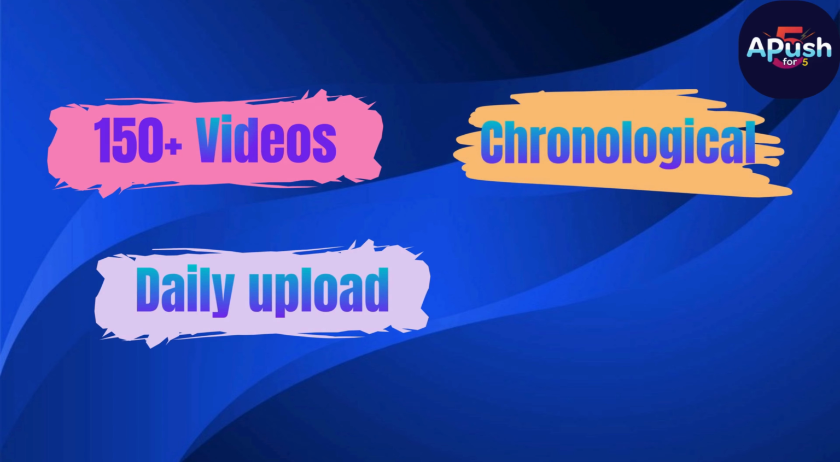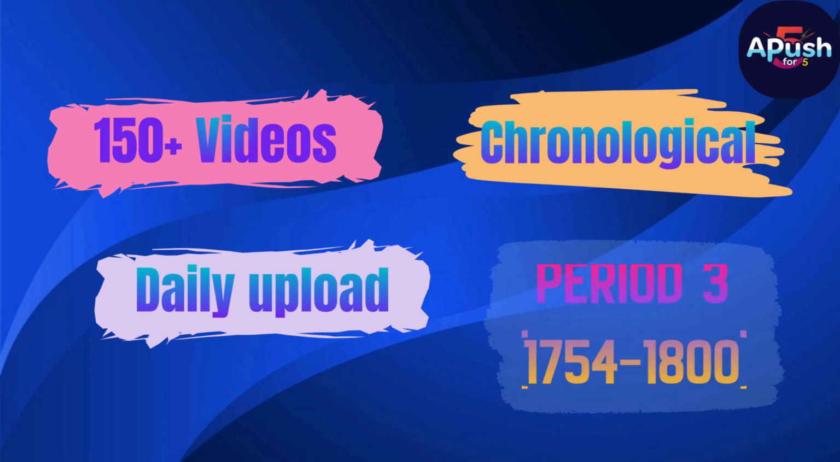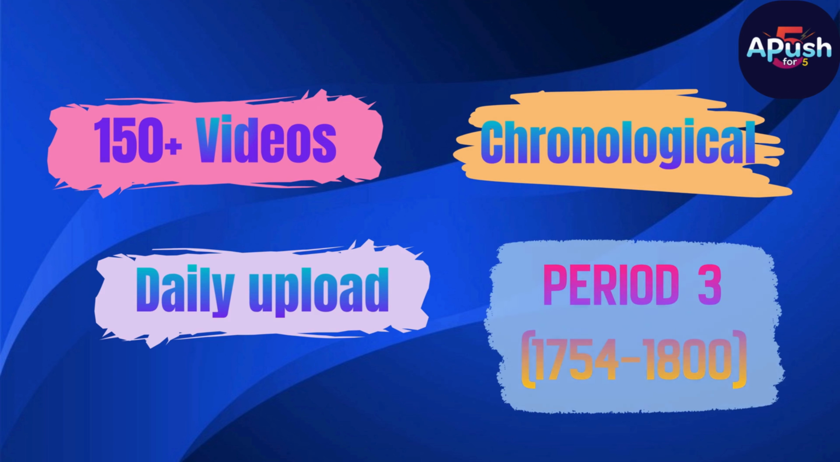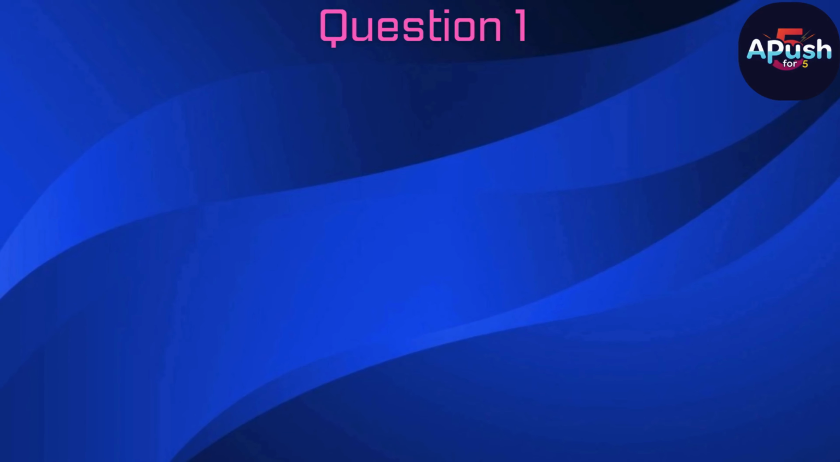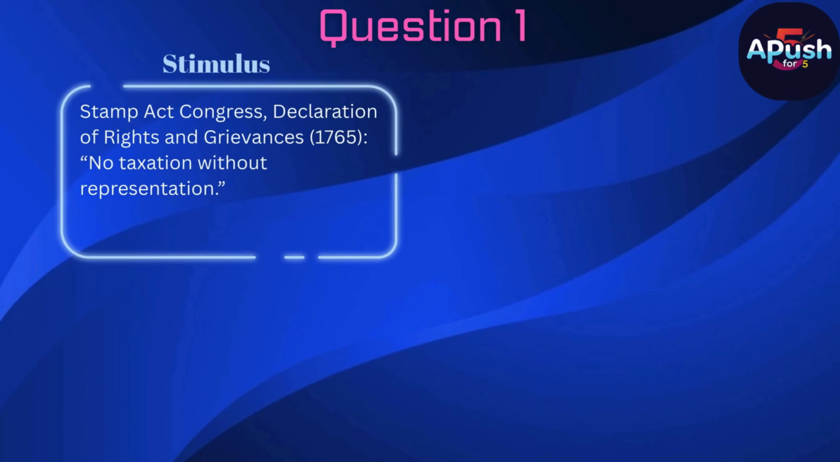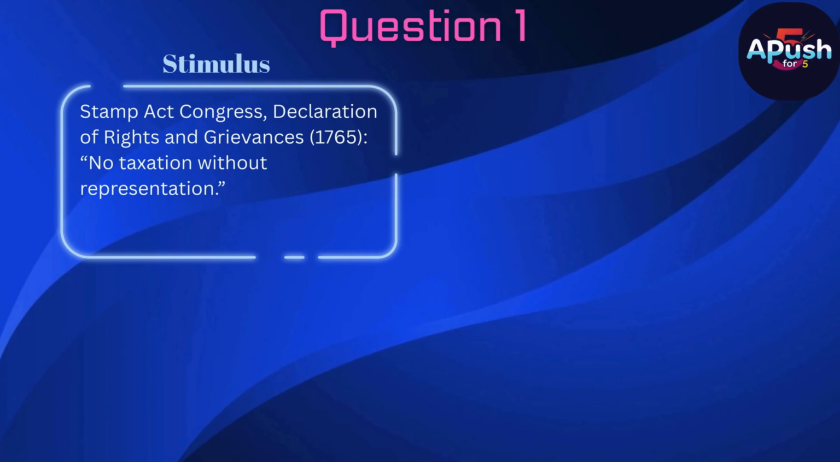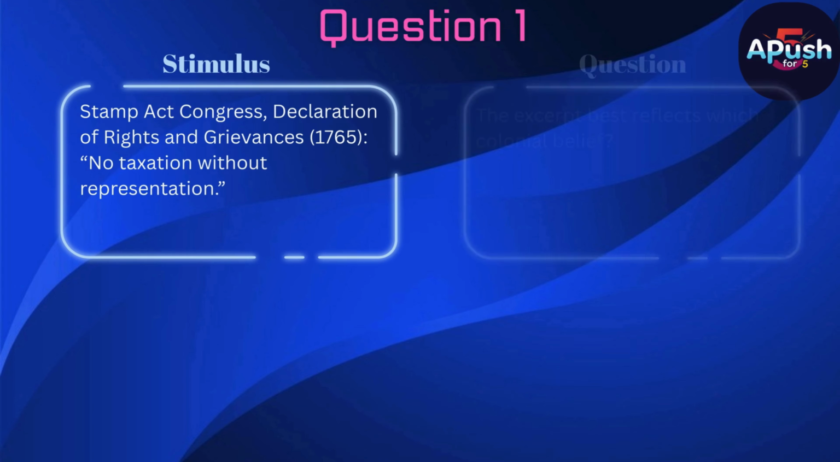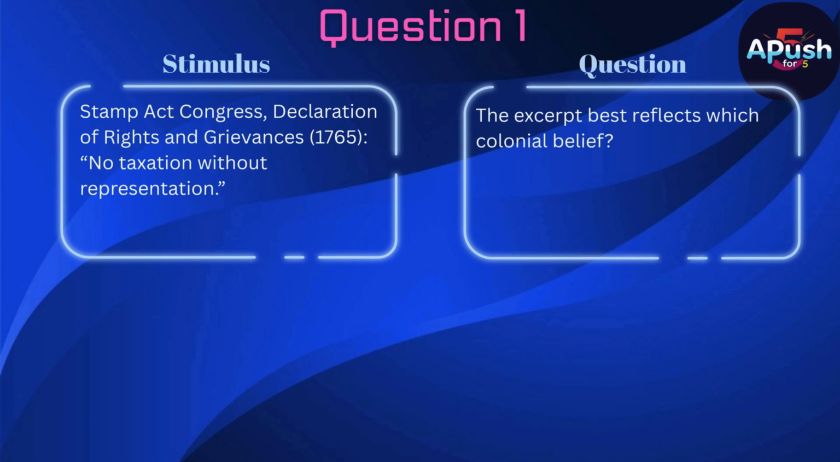We've got this. Here comes a set of questions from Period 3, 1754 to 1800. Question 1. Stimulus. Stamp Act Congress. Declaration of Rights and Grievances. 1765. No taxation without representation. Question. The excerpt best reflects which colonial belief?